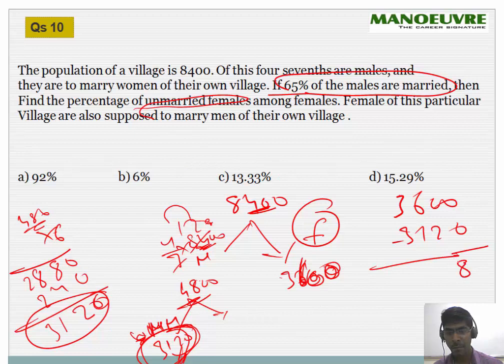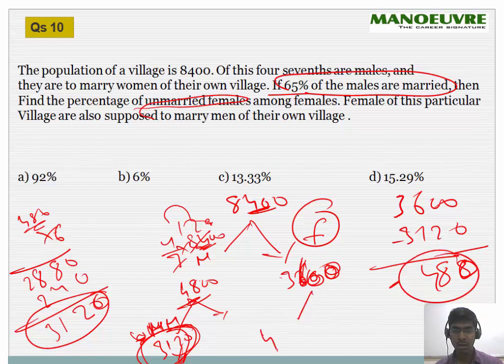These are the married. Sorry, this is 0. So this is 0. This is 8 and this is 4. So this much of the females are not married, since females of this particular village are also supposed to be married in their own village. Unmarried females are 480.